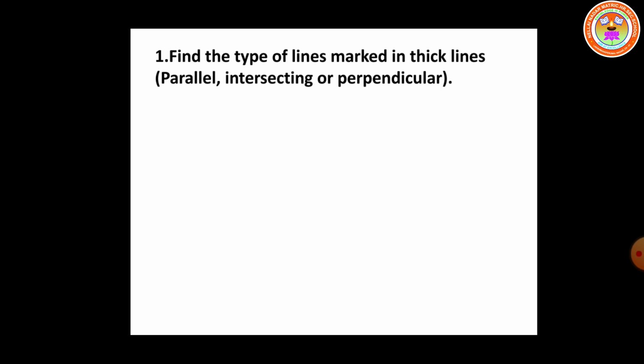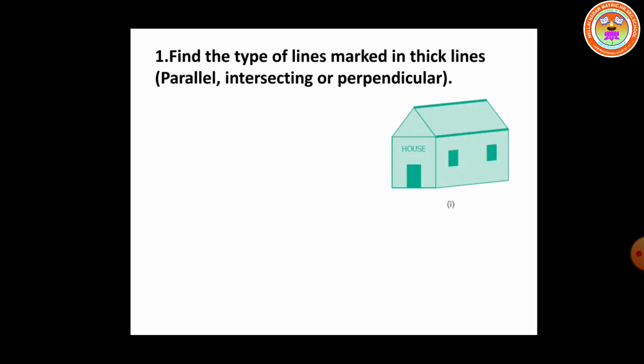When we say two lines are parallel, they do not intersect at any points. When we say two lines are intersecting, if the two lines intersect at a point, then the lines are called intersecting lines. When we say two lines are perpendicular, the angle between them is 90 degrees. So let us see the first diagram.